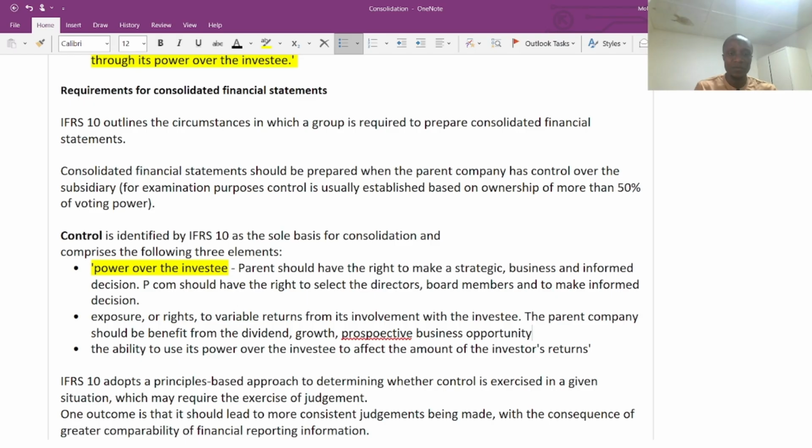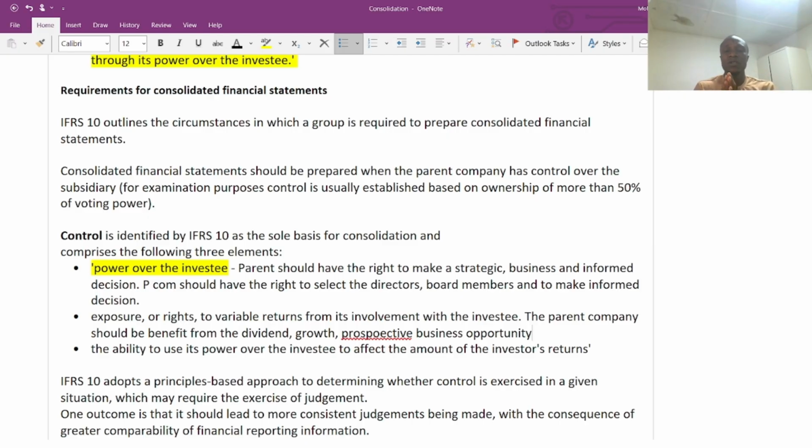The final point, which is very important, is the ability to use its power over the investee to affect the amount of return by the investor. In other words, we are going to look at the relationship between return and investment. Controllability will give the parent the absolute right over the investee to affect any amount in terms of return. In other words, from the power over the investee, if the company needs to vote as to whether we need to issue our dividend or not, we are going to do the voting.